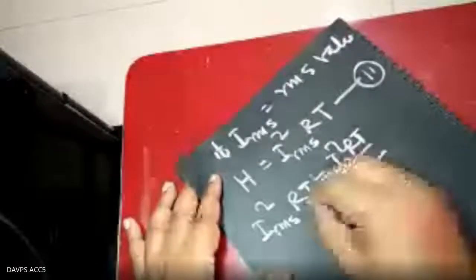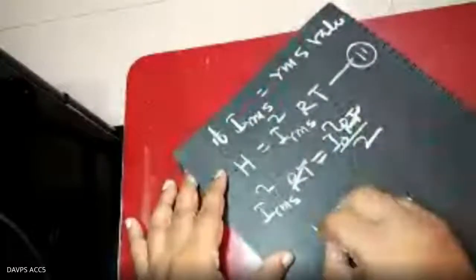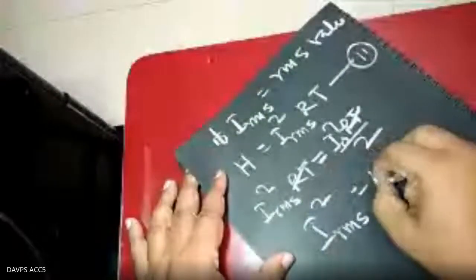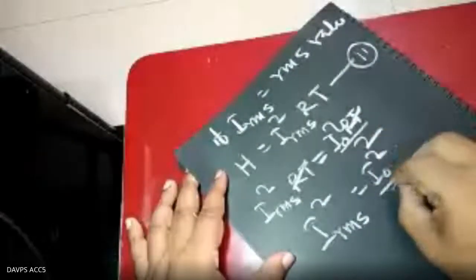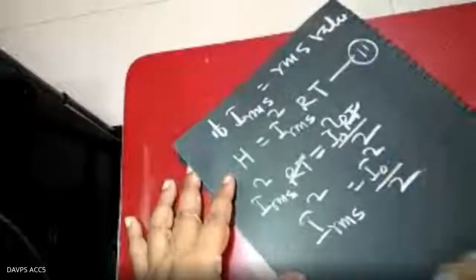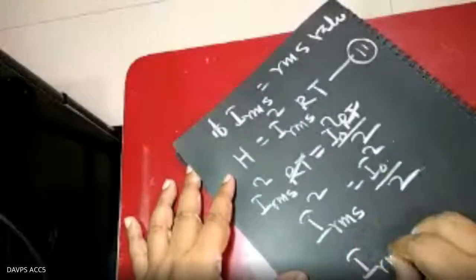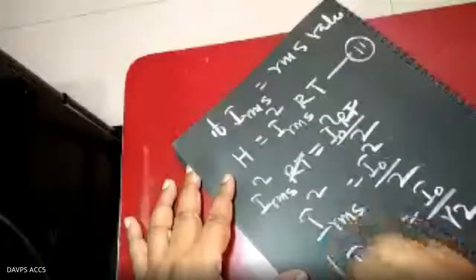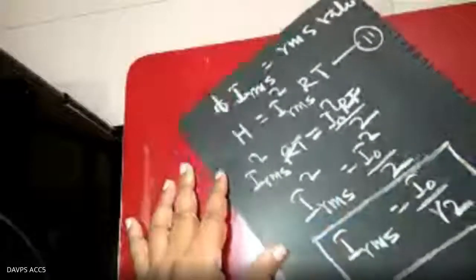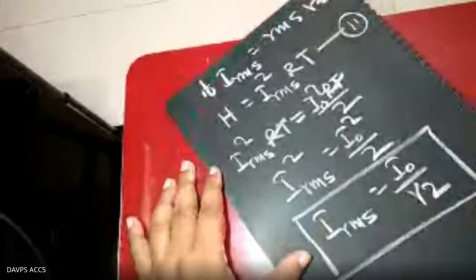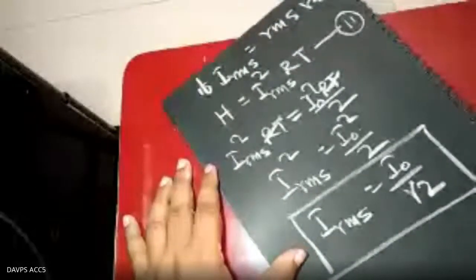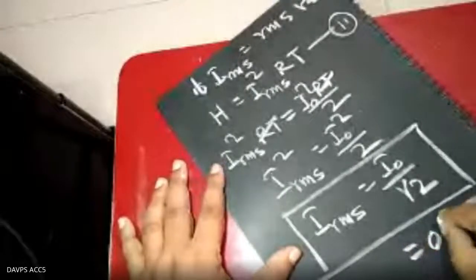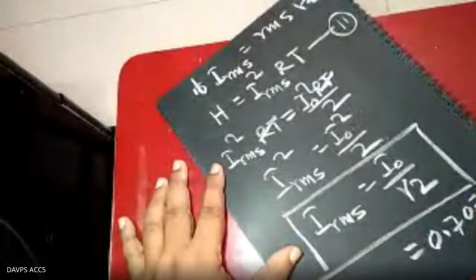Here RT gets cancelled, remaining IRMS square equal to I naught square by 2, and IRMS equal to I naught by root 2. So how is the RMS value related to the peak value of current? It is equal to 0.707 of I naught.